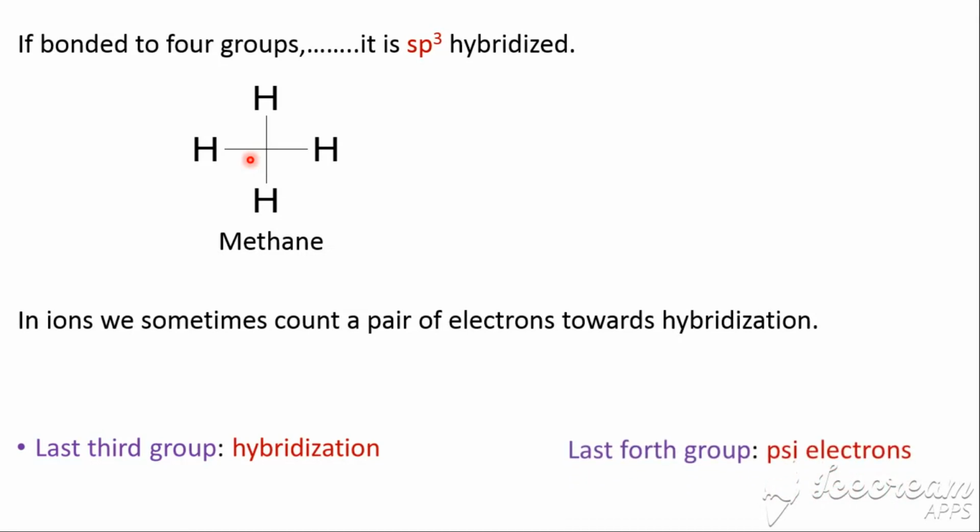Okay, so let me show you what I mean about that. I'm going to use some heterocyclic compounds. So if I bring pyrrolidine, then we try to count the number of groups around that nitrogen there. We'll count 1 from that single bond, 2 from that other single bond, and 3 with hydrogen there. So when I'm coming to this pair of electrons, I count them as the last fourth group. So I'll treat them as pi electrons. I won't count them towards hybridization. So meaning that pyrrolidine has 2 pi electrons, but because those carbons there are sp3 hybridized, then pyrrolidine won't